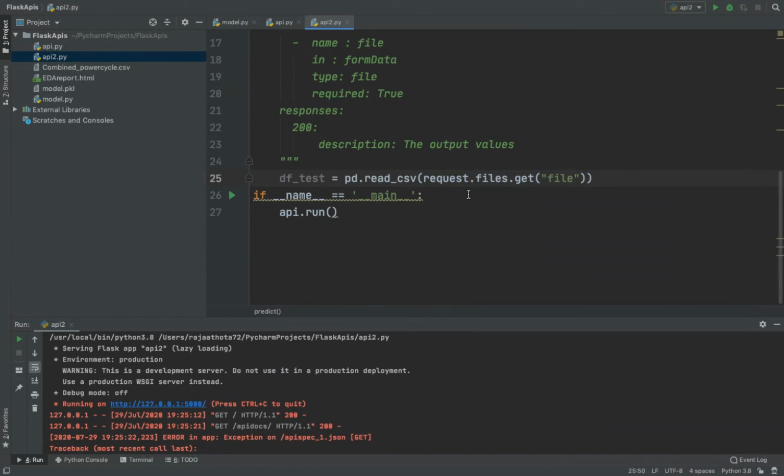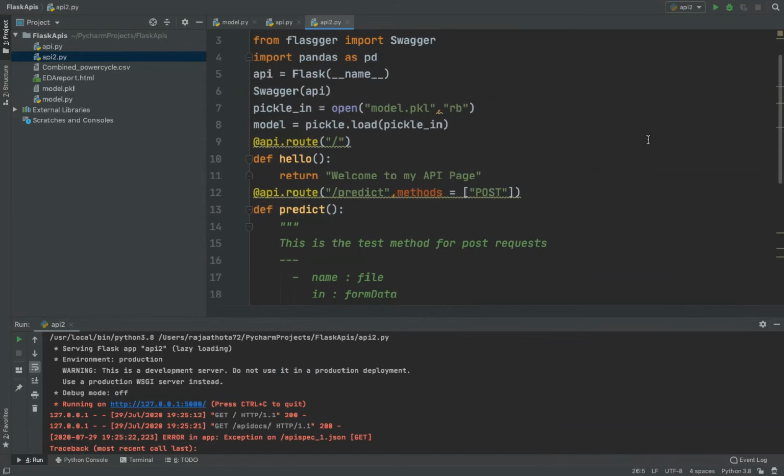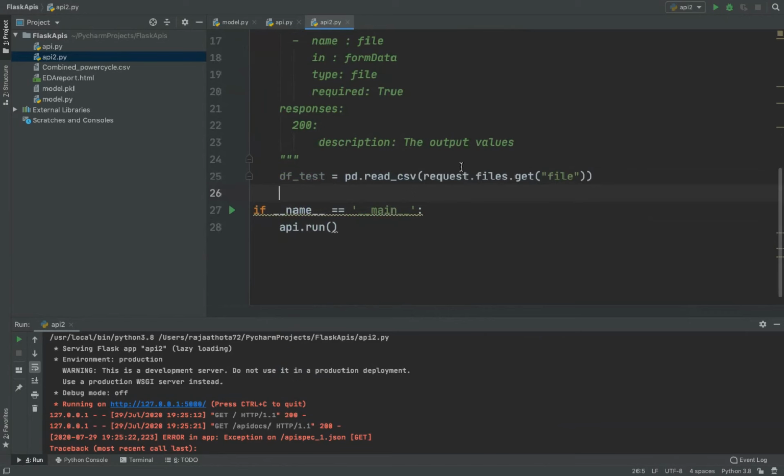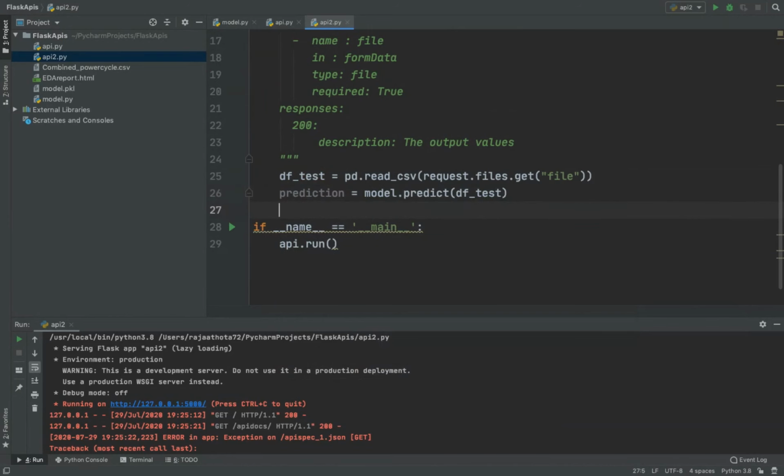Hope this is clear till now. So this will help us in choosing the file from the local browser. Once a file is chosen, I want to make a prediction. So for prediction I need to write a code, right? What is the code I should write? prediction is equal to model.predict, and I should predict it for df_test. That is whatever data set I'm trying to input as a file. Okay, so now the prediction is done.